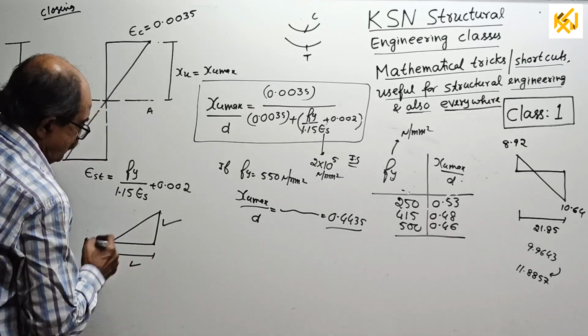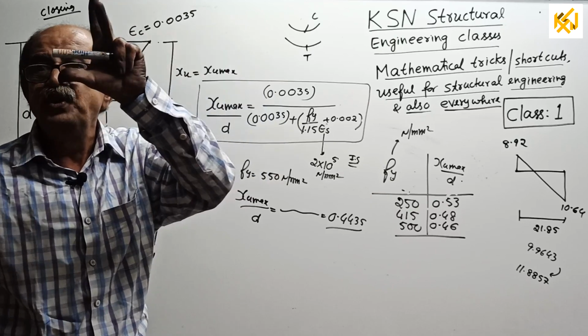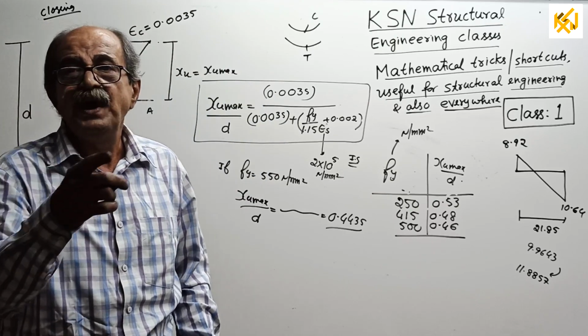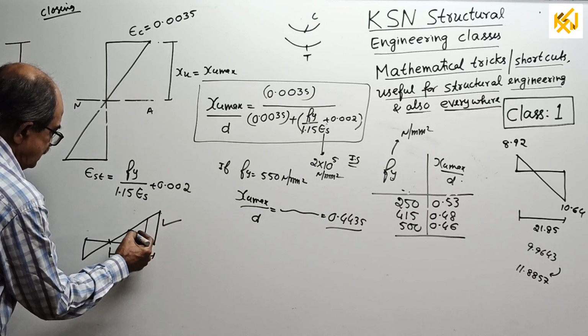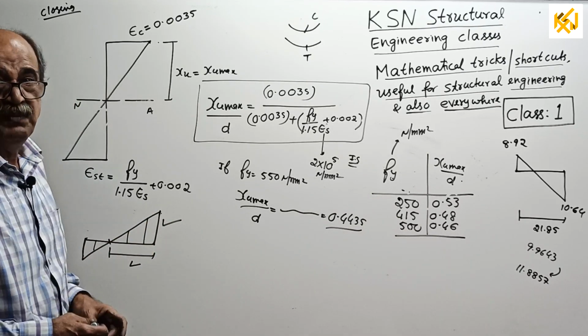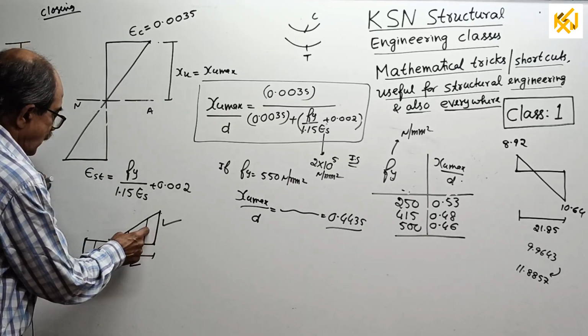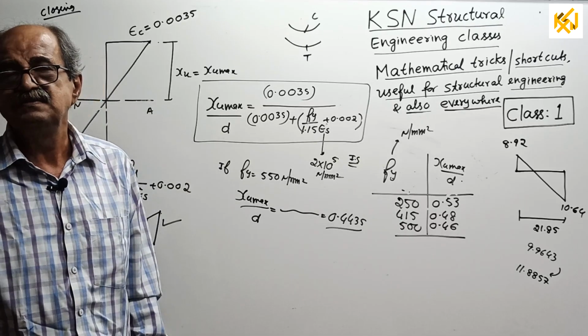If there is a series of point loads or UDL in between, you require multiple ordinates. For some reason you may require this ordinate, this ordinate, or this ordinate. What people will do is write y1, y2, y3, y4, then use similar triangles.